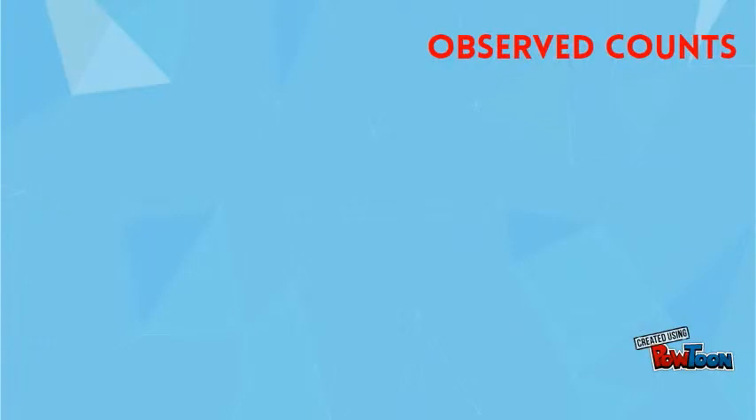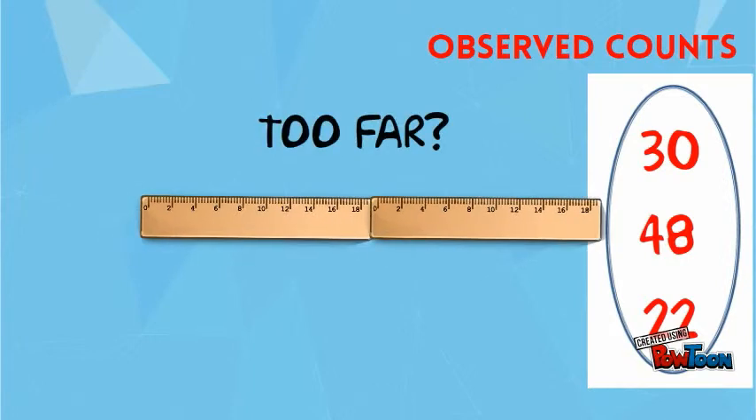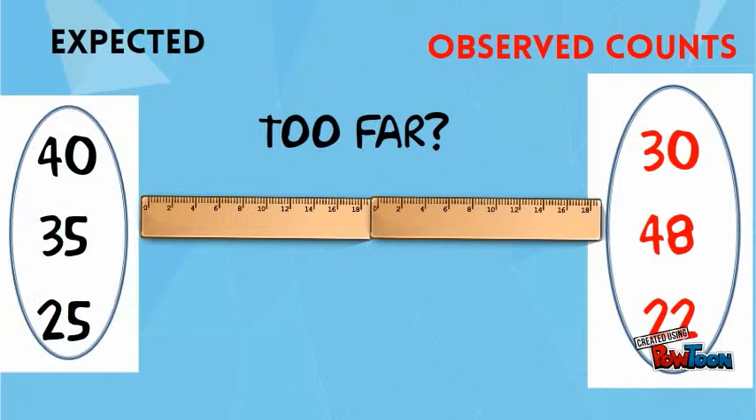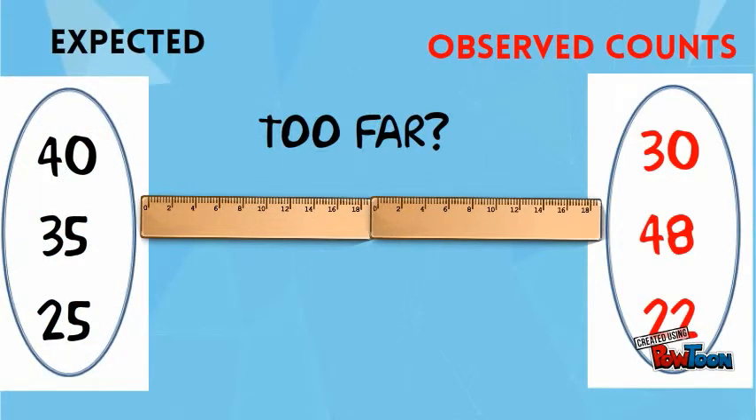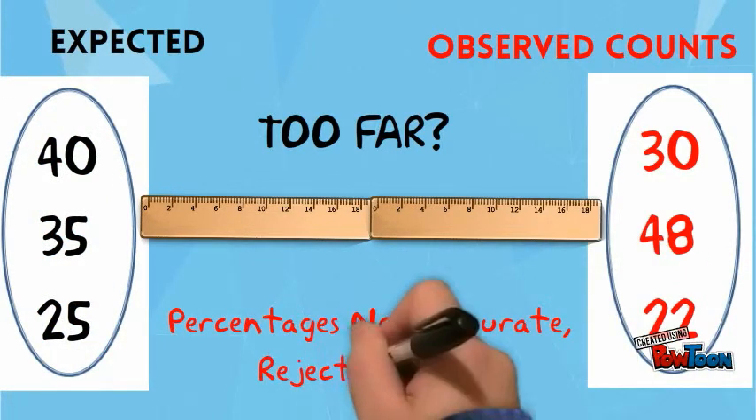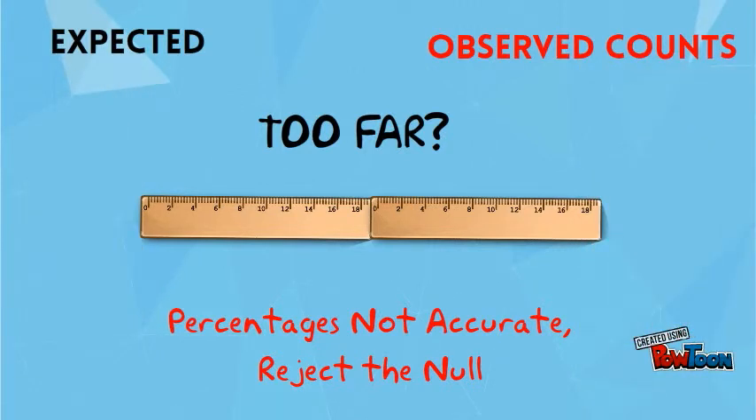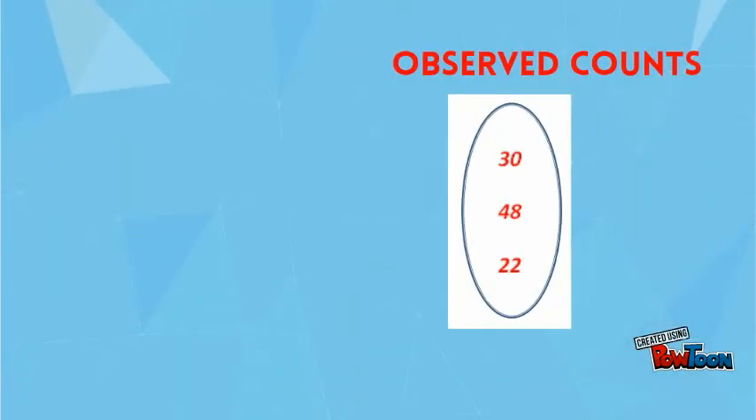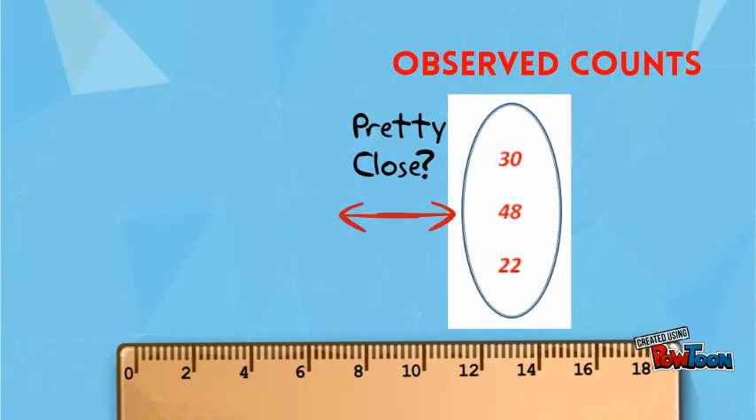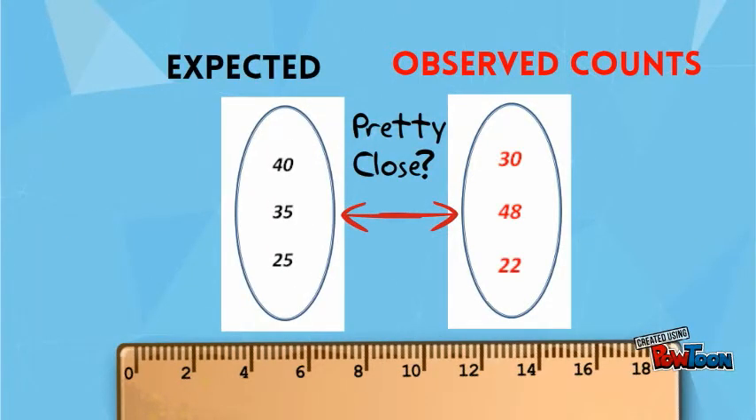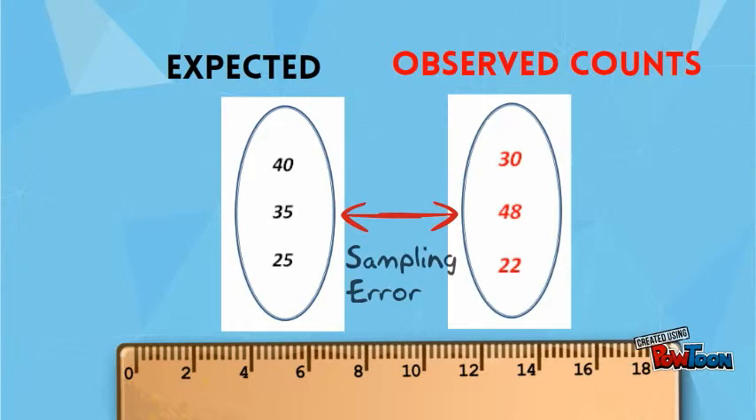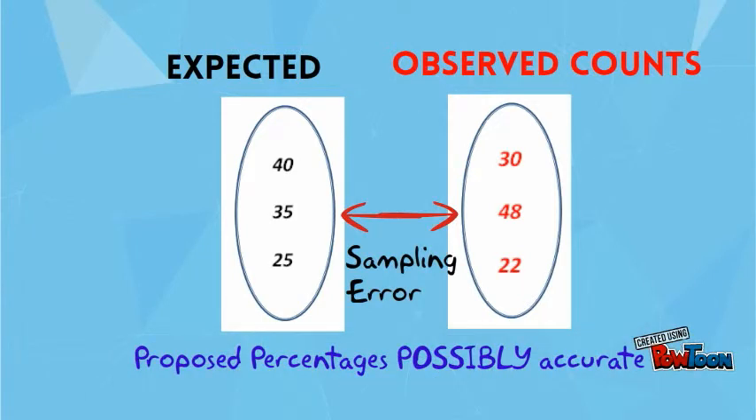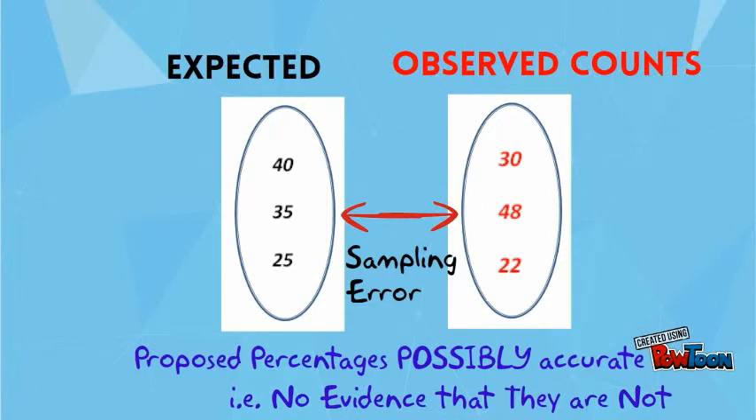If the observed values 30, 48, and 22 are determined to be too far away, statistically speaking, from what we expected, that is, the 40, 35, and 25, then we conclude that the percentages are probably not accurate, that is, we reject the null. On the other hand, if the observed values are deemed pretty close to what we expected, then any differences could just be due to sampling error, and we conclude that the proposed percentages are possibly accurate. That is, there's no evidence to suggest they are not.